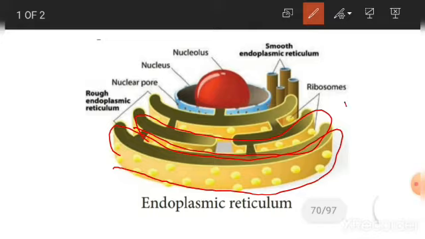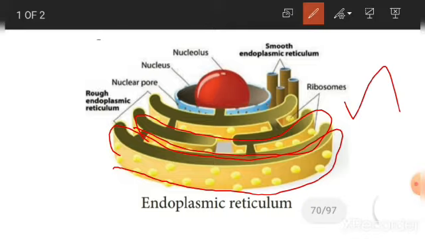This endoplasmic reticulum is present within the cytoplasm in the cell. As I told you already, the main function of this endoplasmic reticulum is to synthesize proteins, lipids and steroids, based on the type of endoplasmic reticulum.